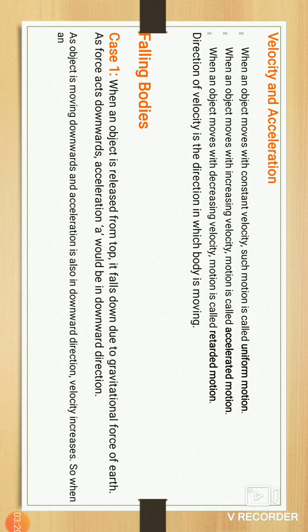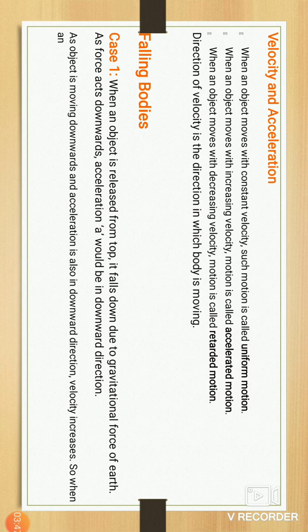The velocity's direction we consider as the direction in which the body is moving. In whichever direction the object is moving, that direction is the velocity's direction.